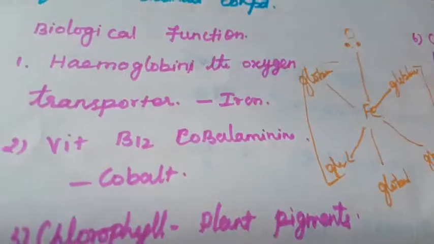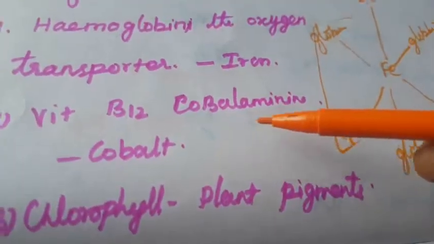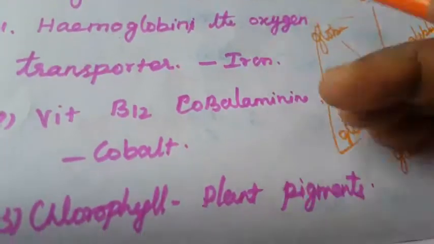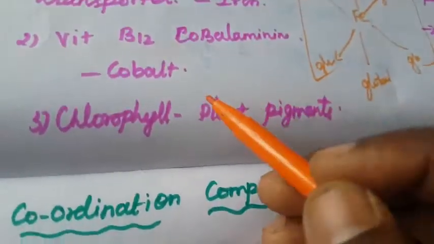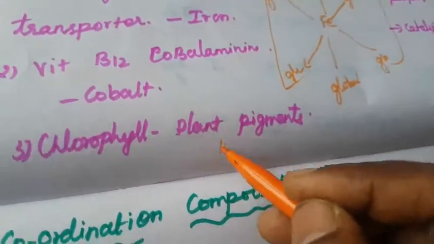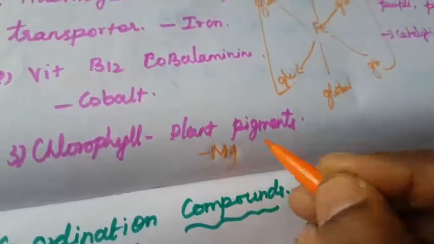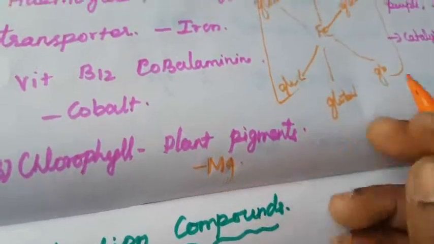Next one is vitamin B12, whose other name is cobalamin. Cobalt is the central metal atom. Another one is chlorophyll, the plant pigment. Chlorophyll is mainly used in photosynthesis. What is the metal present here? Magnesium is the central metal atom. This is also a coordination compound.